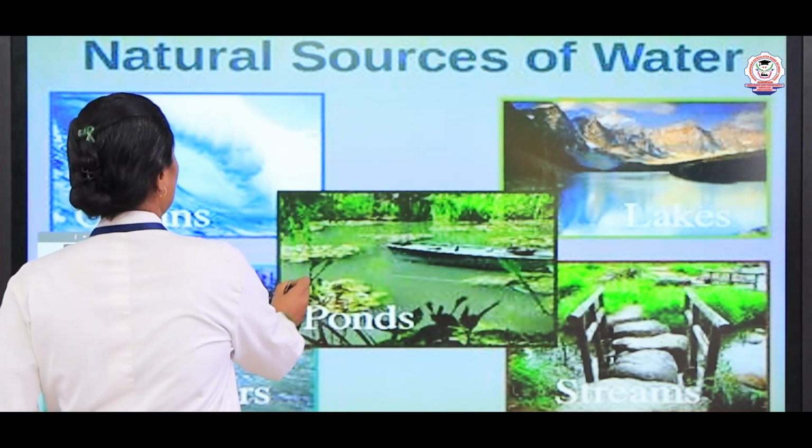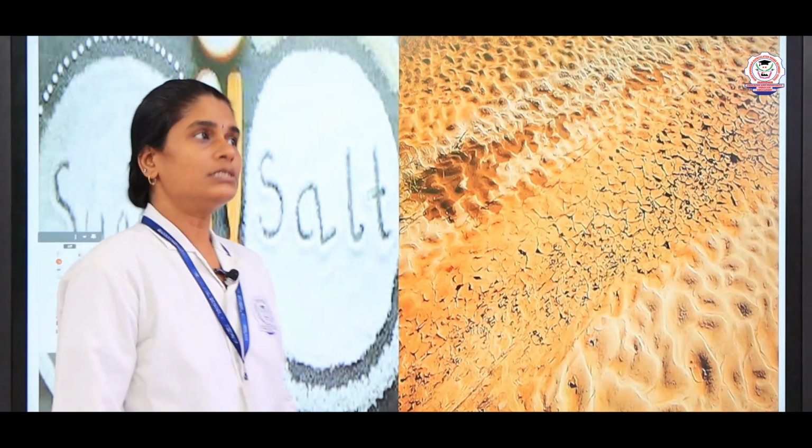Now, we know that water is made up of hydrogen and oxygen. Water can exist in three different states.